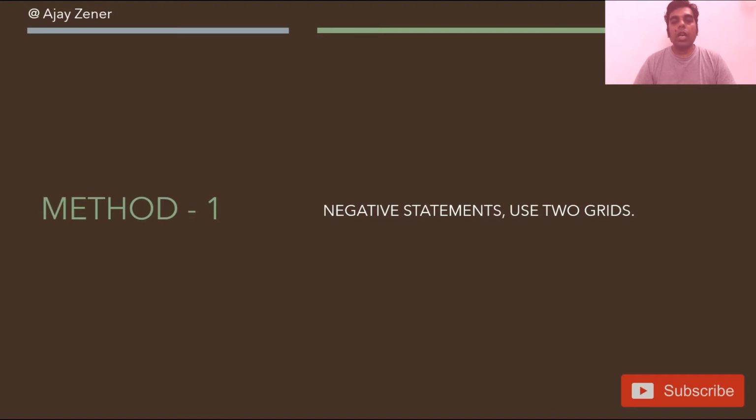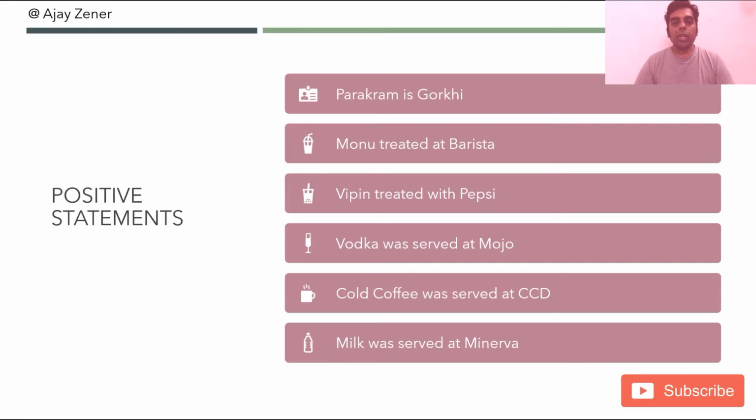Now see, as we discussed, for negative statements we can't use a table because it's so difficult to fill anything in the table. So the first method that we are going to follow here is we'll use 2 grids. Let's look at all the positive statements once again, and one thing we'll realize is one of the grids that you will make is cafeteria and drink. Why cafeteria and drink? Because if you see 1, 2 and 3, all these 3 are mapped, so it will become very easy for us to map all these 3 into a grid.